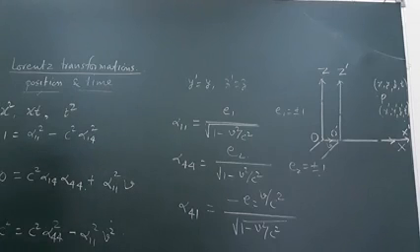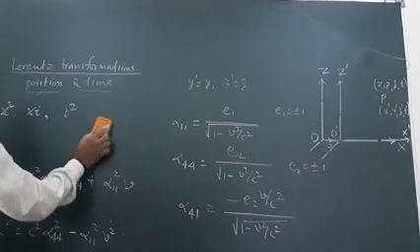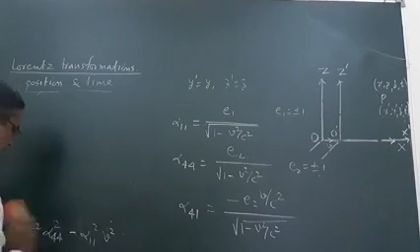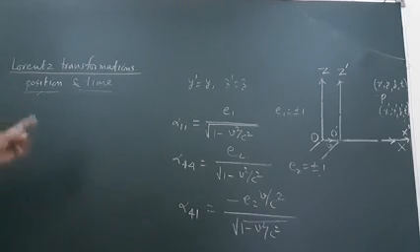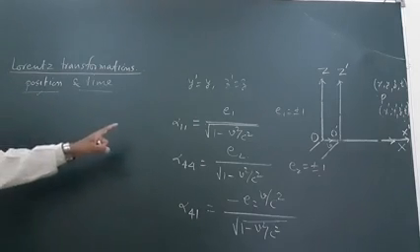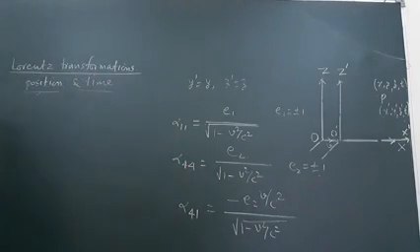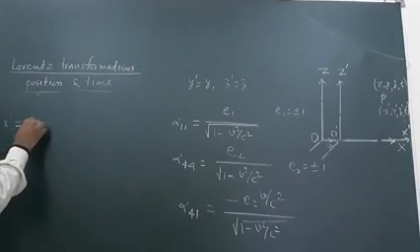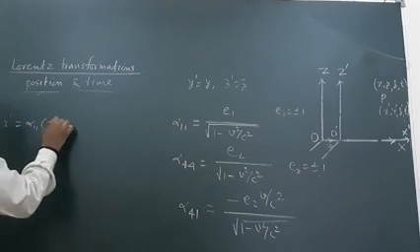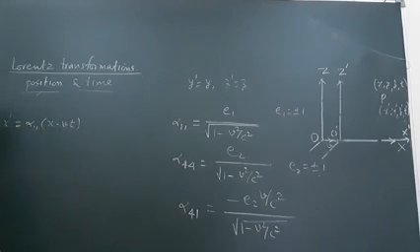So using these values of alpha 1 1, alpha 1 4 and alpha 4 4, we can write the transformation equation x dash is equal to alpha 1 1 into x minus vt. X dash will be equal to this one.